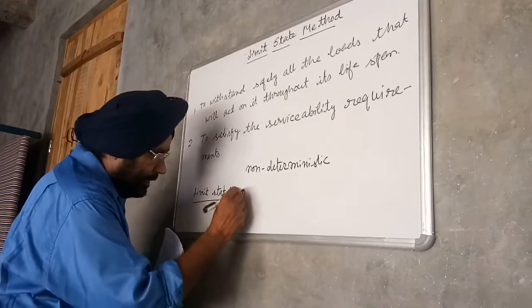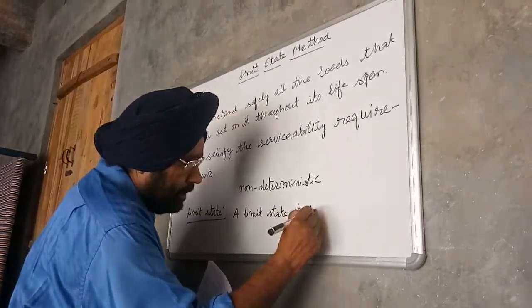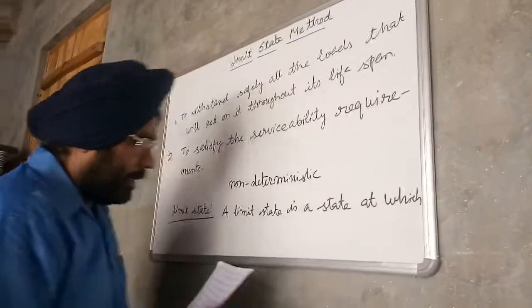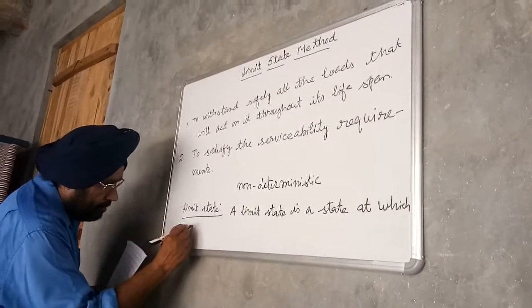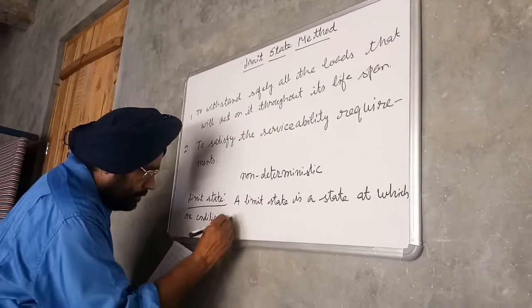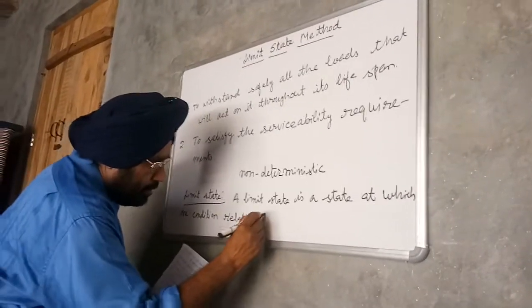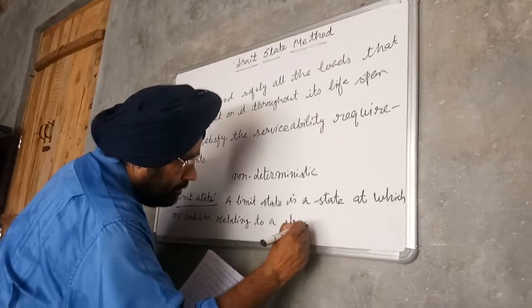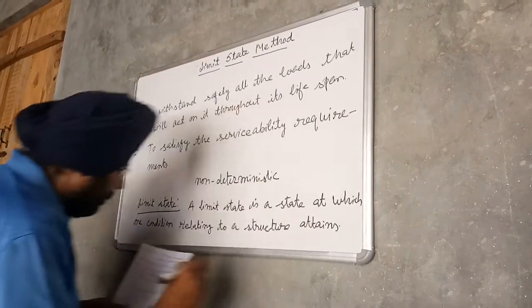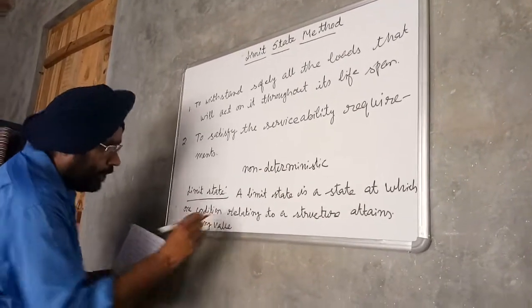So a limit state is a state at which one condition relating to a structure attains a limiting value, or critical value or maximum.